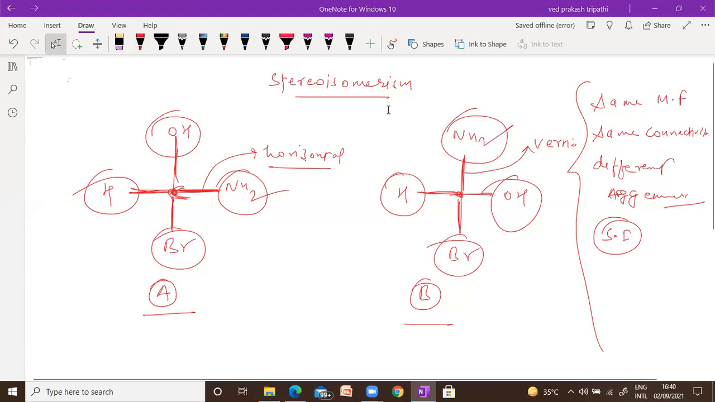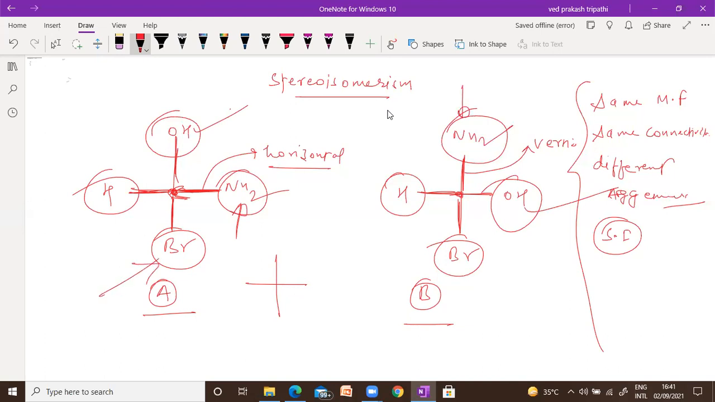Listen, in constitutional isomers, the same groups will not be there. It can be anything. Suppose here you can take like OH or CHO, and they have the same molecular formula, but the groups are different, then you can say that will be constitutional. But in case of stereo, the groups must be the same. You can see here you have OH, OH, NH2, NH2, bromine, bromine, and hydrogen, and hydrogen. So whenever the groups are the same, that is known as stereo.